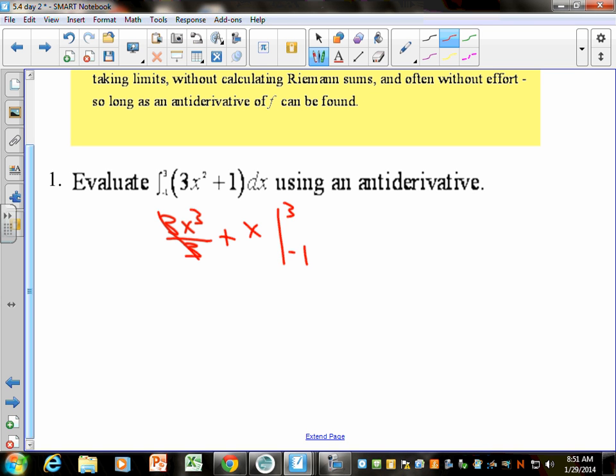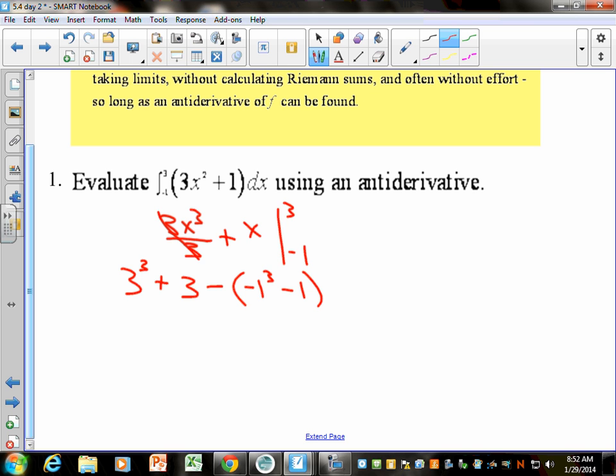It's F of b, which is the top number, minus F of a. So I always just plug this in: 3 to the third plus 3, minus, and then here's where you have options. You can either subtract everything, or you can put parentheses here and then plug in -1. So that would be (-1) to the third minus 1. Show me something. Because if you make an arithmetic mistake, I need to see that you had the right calculus, and then you just can't add.